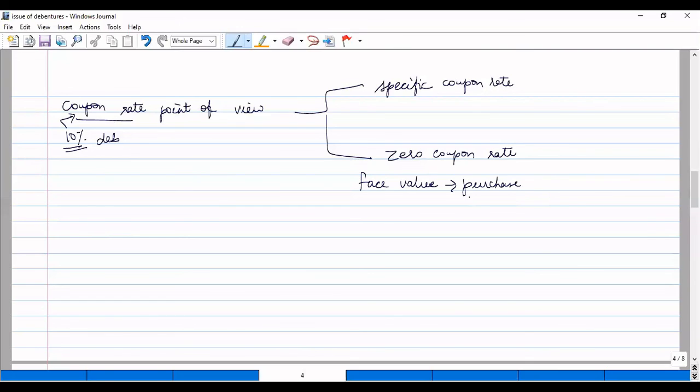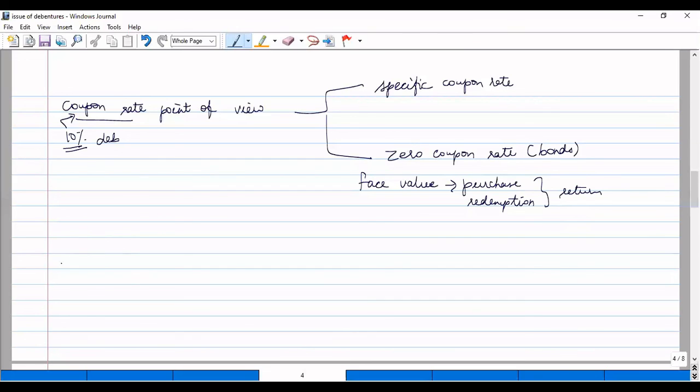At the time of purchase they might have purchased it at a discount, and at the time of redemption the redemption may be done at par. So this difference is the return for the investor. Here the company does not pay any interest. So this type of debentures is called zero coupon rate debentures, otherwise called bonds.